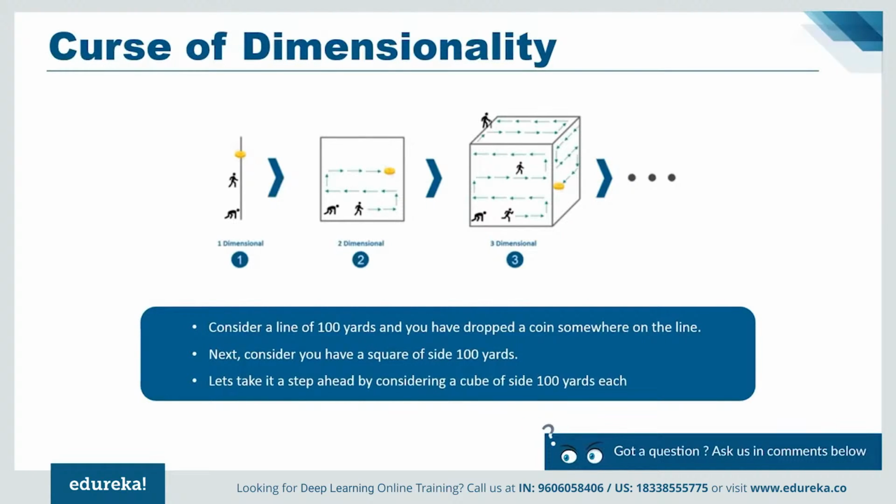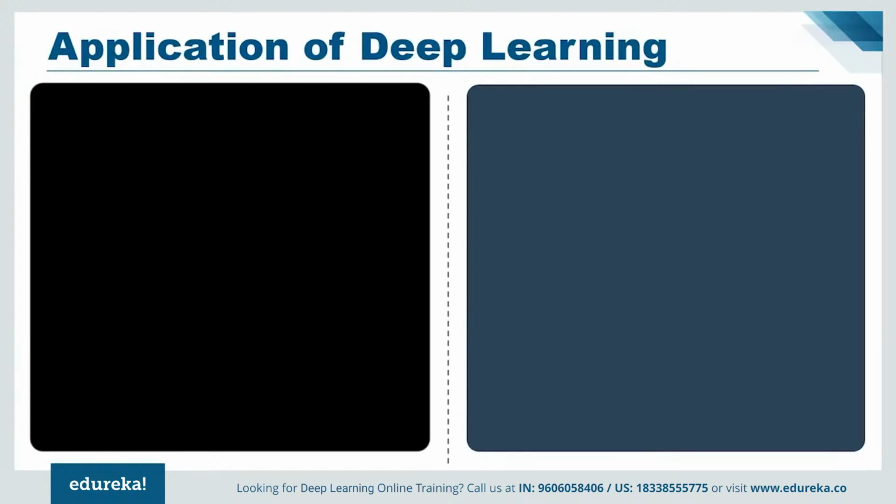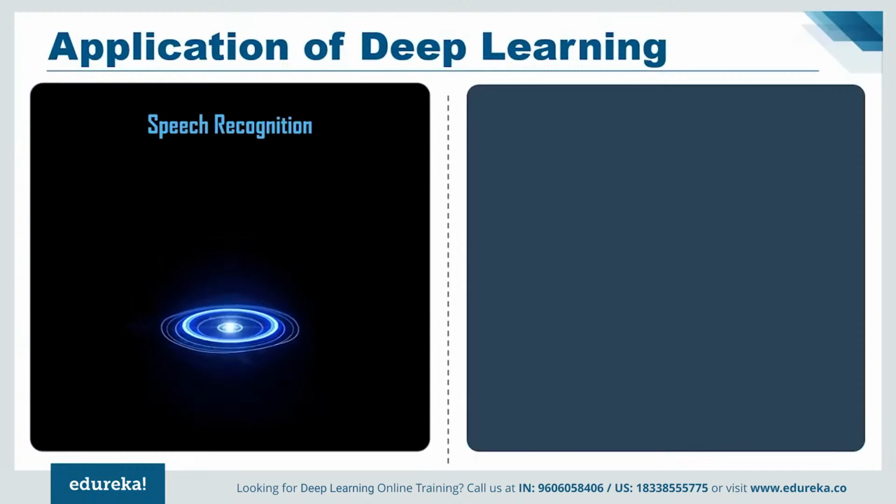Deep learning is capable of handling high-dimensional data and is also efficient in focusing on the right features on its own, which is the process of feature extraction. So before we understand how exactly deep learning works, let's have a look at the applications of deep learning. The first application of deep learning is speech recognition. All of you might have heard about Siri, Cortana, or the Google Assistant. Apple has also started investing in deep learning like the other big giants to make its services better than ever.